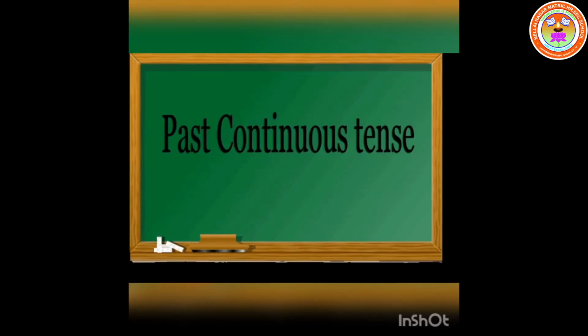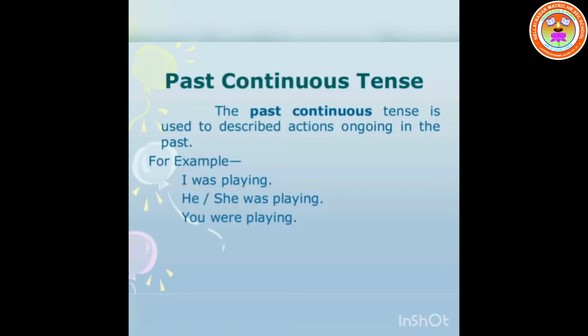Now we are going to learn about past continuous tense. Past continuous tense is used to describe actions ongoing in the past.